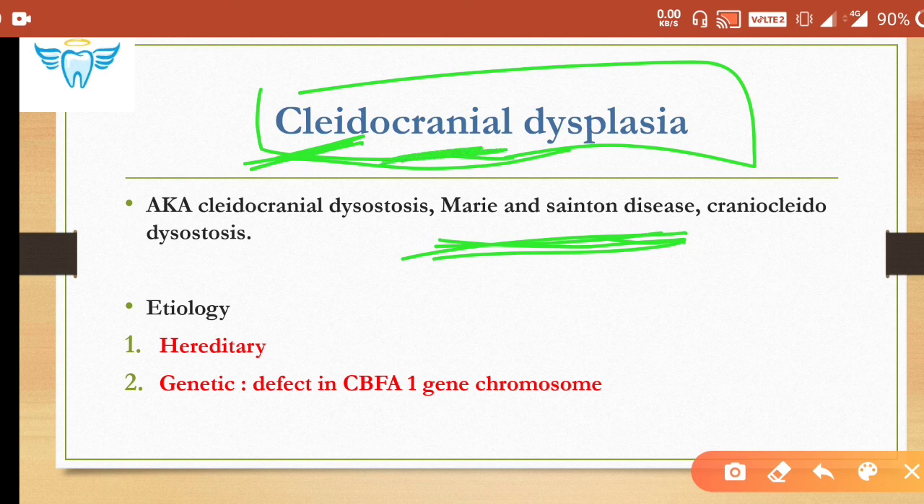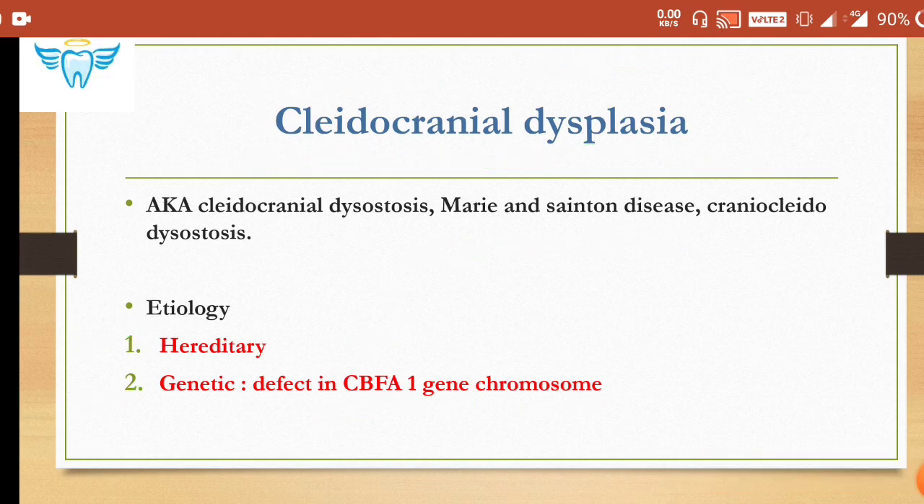So, what is the etiology? Hereditary or genetic? Genetic, there is a defect in the CBFA1 gene chromosome. Guys, this is very, very important for your MCQs. Okay, CBFA1 gene related with cleidocranial dysplasia. Do note it down.